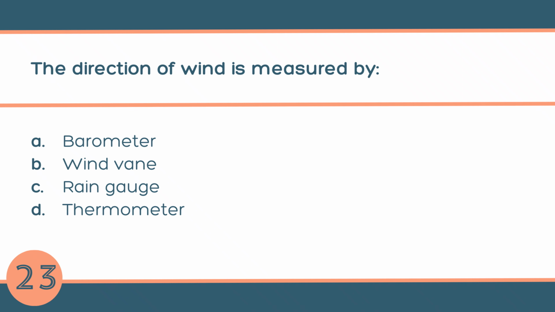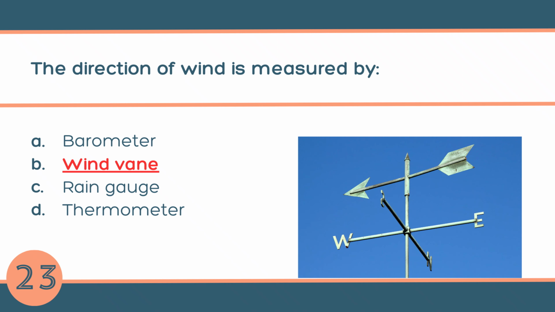Question number 23. The direction of wind is measured by A. Barometer, B. Wind vane, C. Rain gauge, or D. Thermometer. The answer is B. Wind vane. A wind vane shows where the wind is coming from. It usually has an arrow or pointer that moves with the wind.